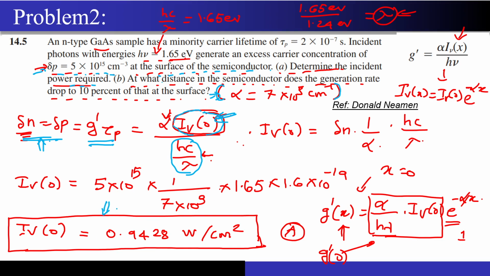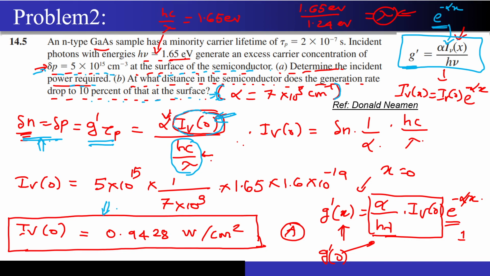Now the next question they are asking me is, at what distance in the semiconductor does the generation rate drop to 10% of that at the surface? So the first question we should ask ourselves is, why is the generation rate actually changing within the semiconductor material? Generation rate is nothing but this particular formula. Since Iν(x) changes within the semiconductor material as an exponential decay, even the generation rate is going to change as an exponential decay.